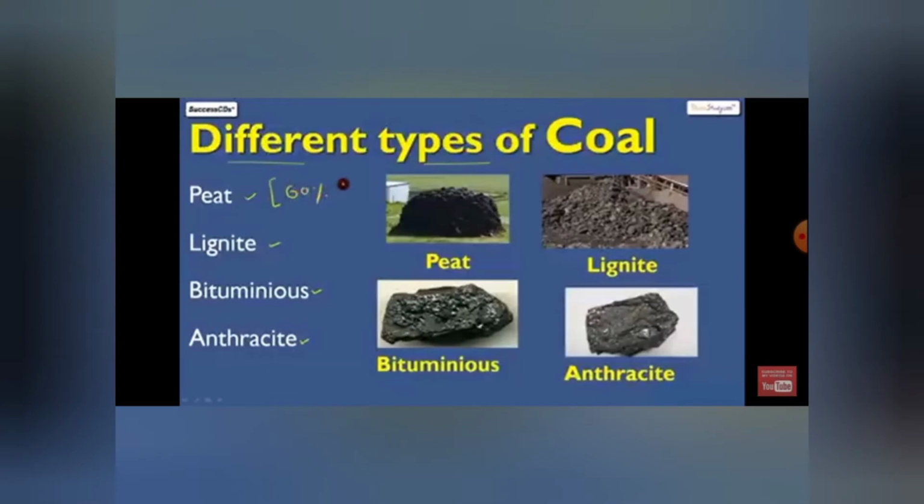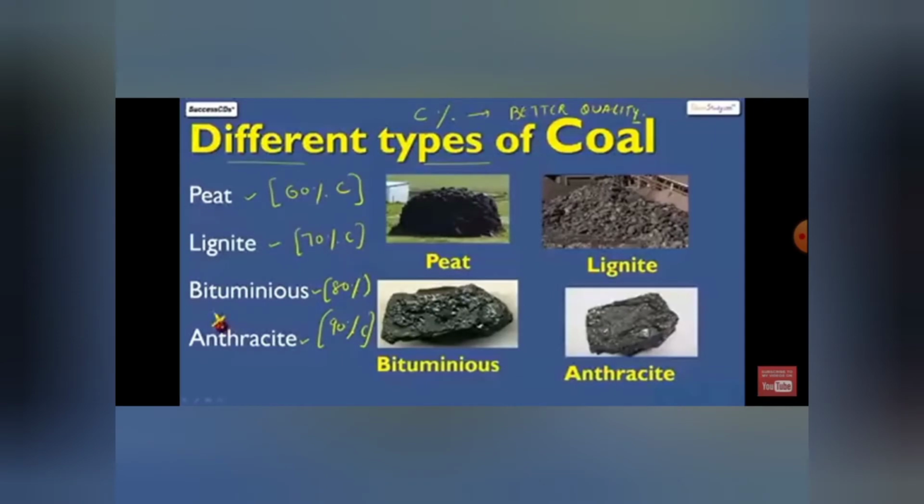Peat contains 60% of carbon, whereas lignite contains 70%, bituminous 80%, and anthracite contains 90% of carbon. Now, this percentage of carbon is directly related to the quality of the fuel. That means the higher the carbon content, the better the fuel.